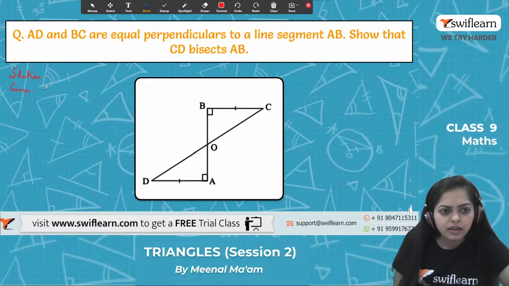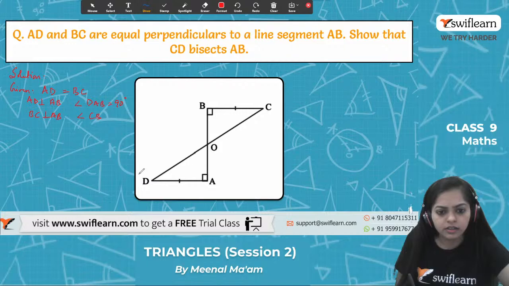Okay, so it is given that AD is equal to BC. Also, AD is perpendicular to AB, so angle DAB is equal to 90 degrees. Also it is given that BC is perpendicular to AB. That means angle DAO is equal to 90 degrees, and here we can say that angle CBO is also equal to 90 degrees.